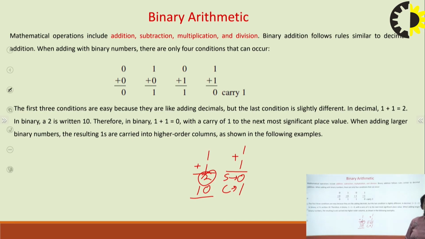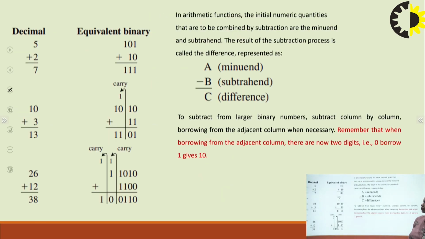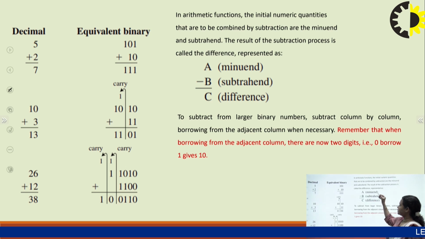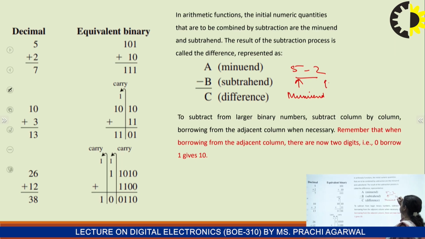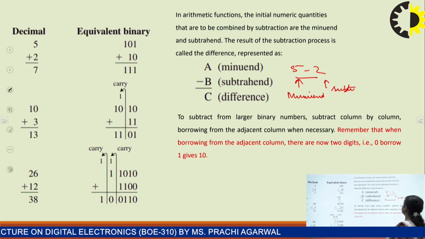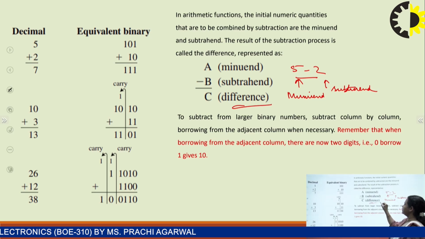For subtraction purpose also we do it in a similar way, but there is a very easy and very commonly used way, that is, subtraction can be done using the complement method. So I will explain it using complement. So this is a subtraction, if we have to perform subtraction 5 minus 2. So 5 is considered as minuend, 2 is considered as subtrahend, and the C, which is the result, that is the difference, right?